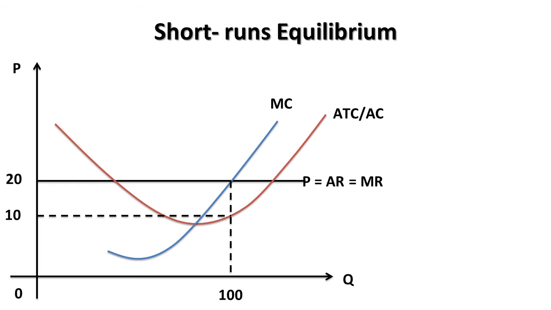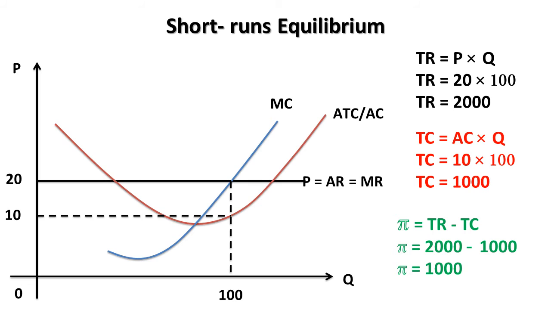In this graph, you can identify the production quantity is 100 and the production price is 20, but the average cost is 10. Now we are going to calculate the profit. TR means total revenue, calculated by P times Q. The price is 20 and the production quantity is 100, so total revenue is 2000.